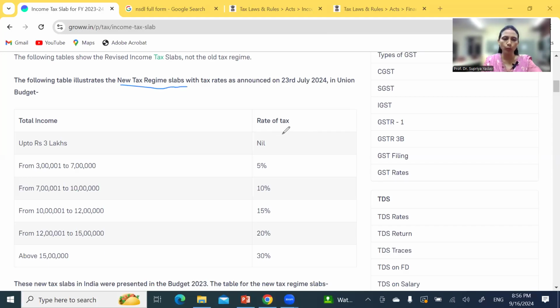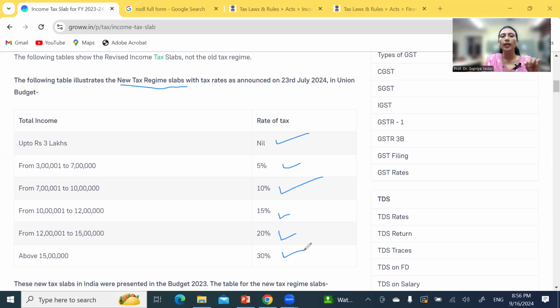That means for up to 3 lakhs income, we have a nil rate of tax. From 3 to 7 lakhs, we have 5%. 7 lakhs to 10 lakhs, we have only 10%. And then from 10 lakhs to 12 lakhs, we have only 15%. And 12 to 15 lakhs, we have a 20% tax rate. And above 15 lakhs, we have a 30% tax rate.